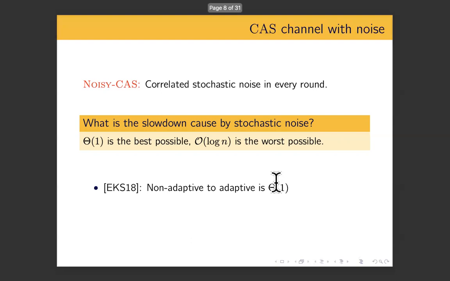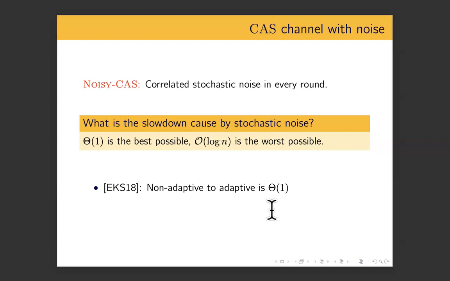We already know from prior work that if the initial protocol is restricted to be non-adaptive, which means that even before the protocol starts, you know exactly when each party will transmit. You don't know what they're going to transmit, you don't know the exact bit, but you know exactly which rounds they're going to transmit in. And we know that if you have such a non-adaptive protocol, there is a way to run it over the noisy CAS channel that loses the non-adaptivity. So the new protocol is adaptive, but it's only a constant factor longer and does the same job. So if you start with a non-adaptive protocol, you can get a noise-resilient adaptive protocol with only a constant slowdown.